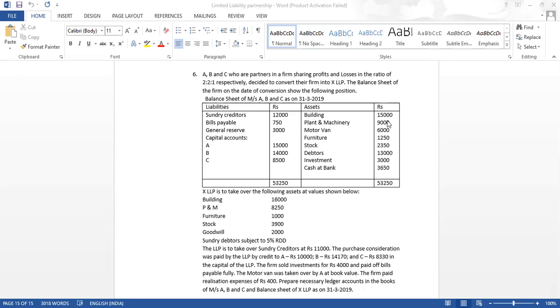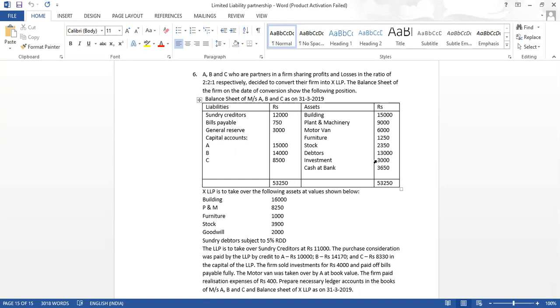The firm sold investment for rupees 4,000. See, investment of 3,000 was sold for 4,000. That means the LLP is not going to take investments. The investments are sold by the partnership firm for rupees 4,000.